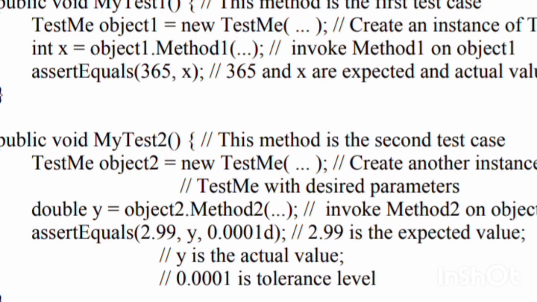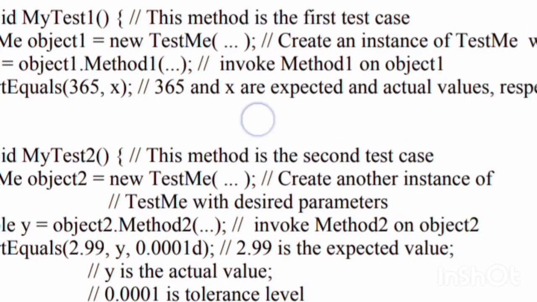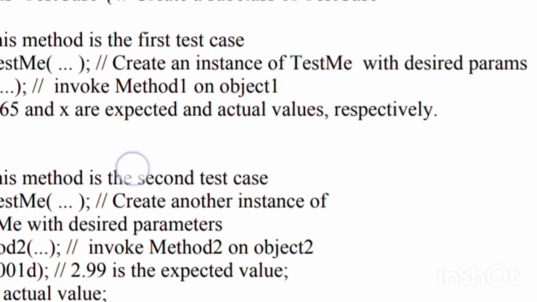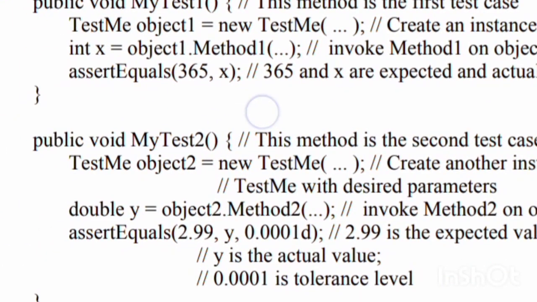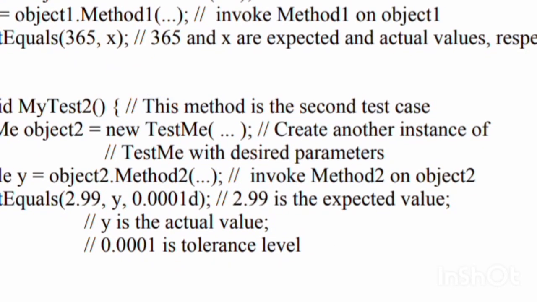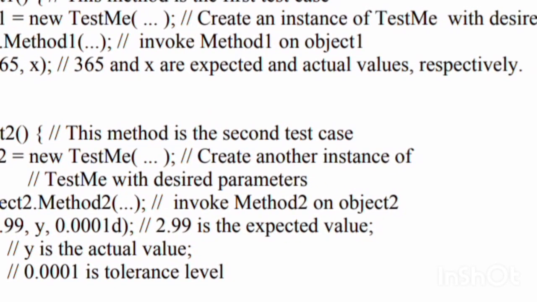In the test, TestMe object1 equals new TestMe, creating an instance of TestMe with desired parameters. Int x equals object1.method1, invoking method1 on object1. assertEquals(365, x): 365 and x are the expected and actual values respectively.